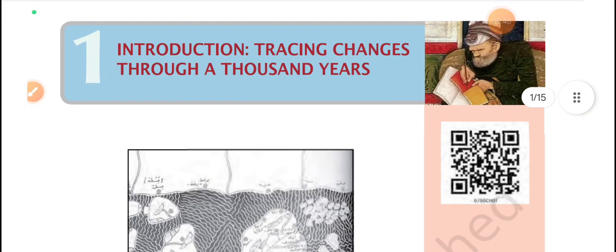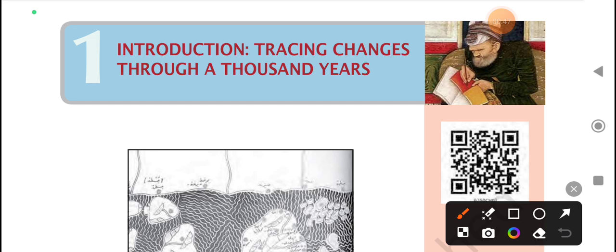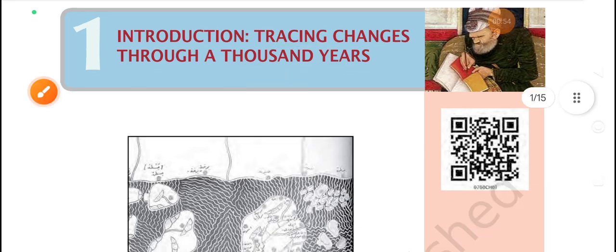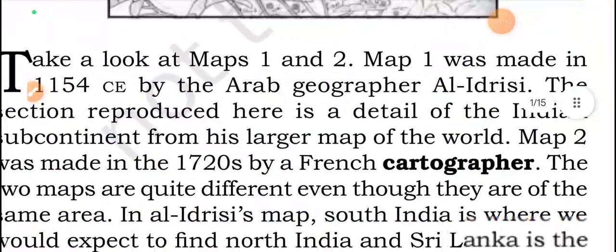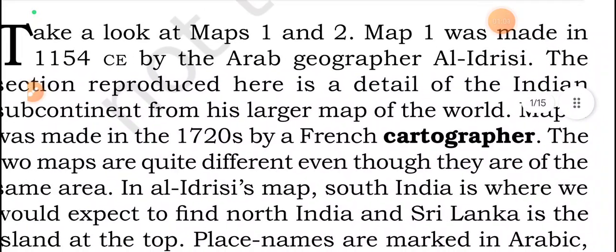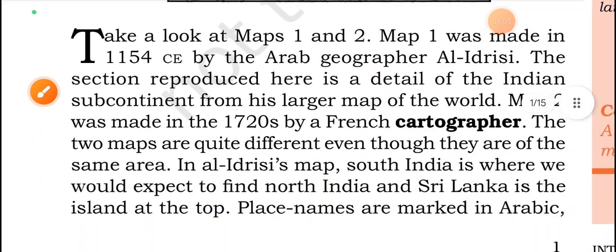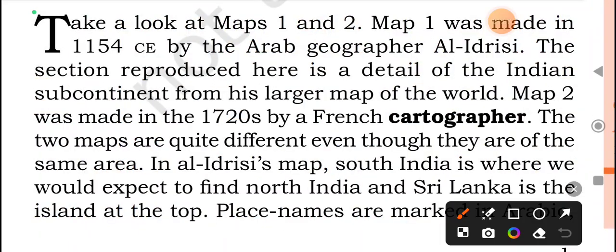The chapter name is Introduction, Tracking Changes Through a Thousand Years. Take a look at Map 1 and Map 2.